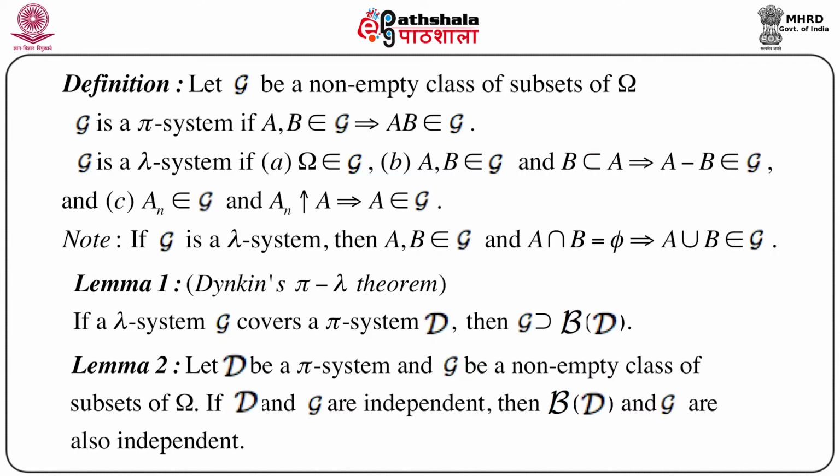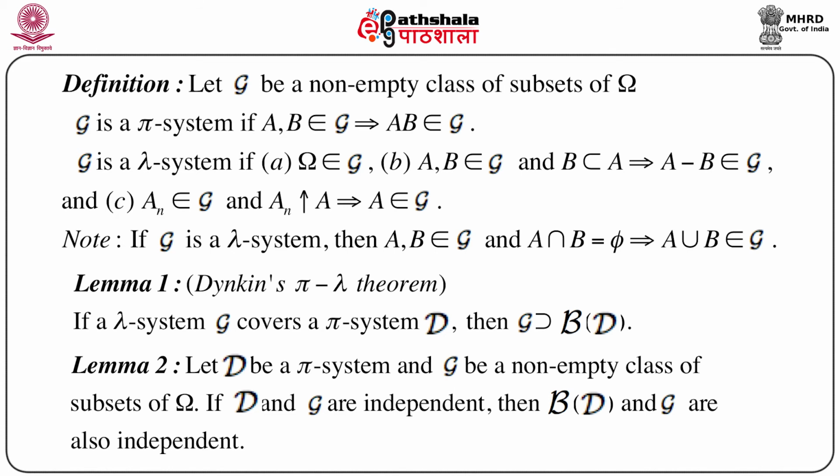So to prove this, we need another definition and two important lemmas. Let us first consider the definition. Let G be a non-empty class of subsets of omega. We call G a pi system if two sets A and B belonging to script G imply that A intersection B also belongs to G.